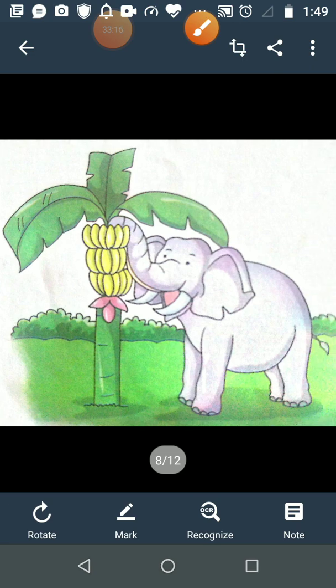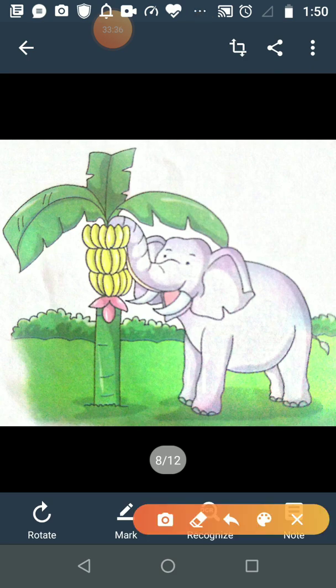See, this is a picture of an elephant. See the picture of an elephant. It has 4 legs, and it moves on its 4 legs. Now observe this picture, student.